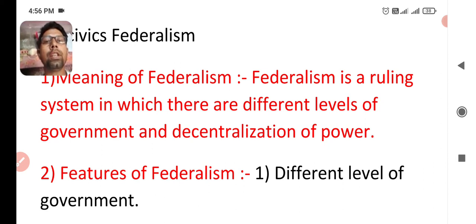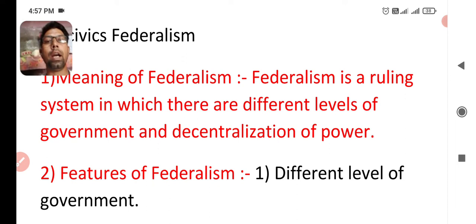And decentralization of power. Decentralization here means distribution of power among the central authority and the different local governments. It is known as decentralization of government. I think you got the first point, the meaning of federalism.